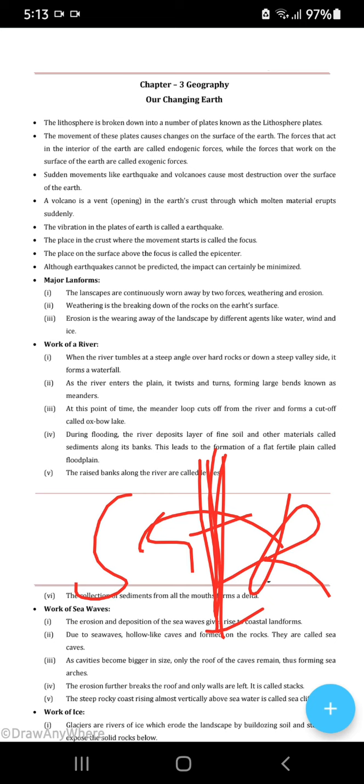No silt will go to the sea. Once more I repeat, no silt will go to the sea. All the silts, leftover silts, will be collected over here.